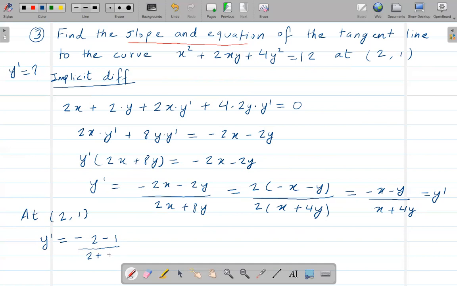So 4 times 1 is just 4. So negative 3 on the top, 6 on the bottom. So negative 3 over 6, which is also negative 1/2.